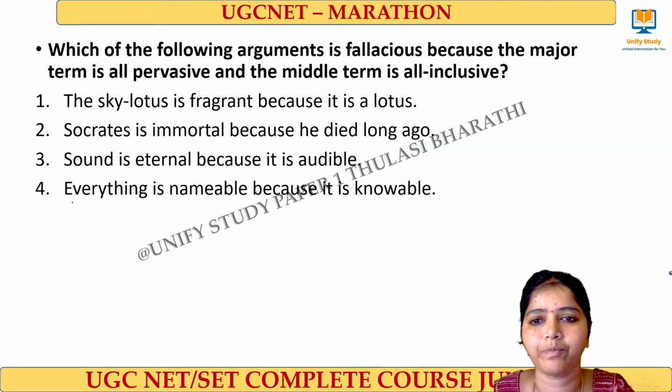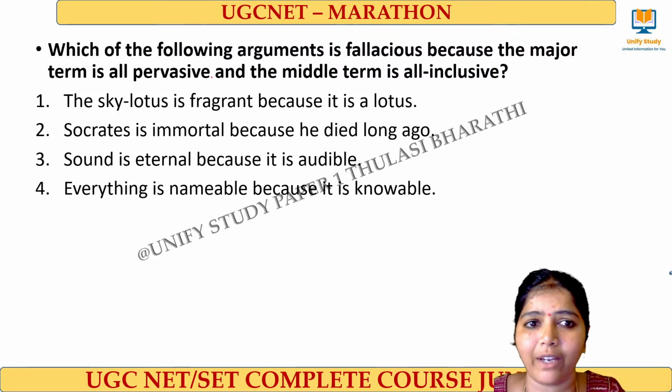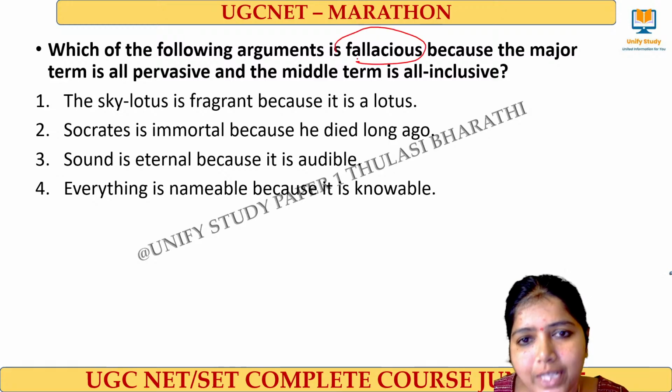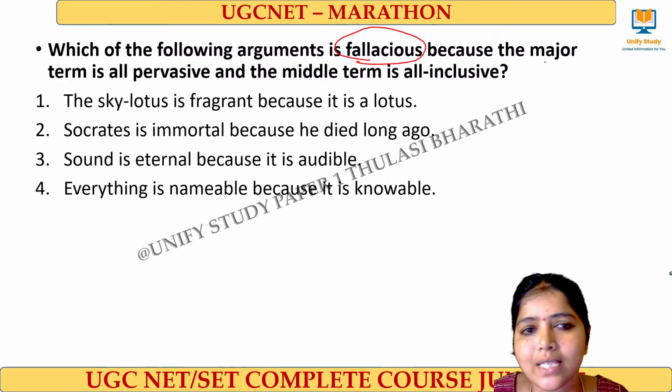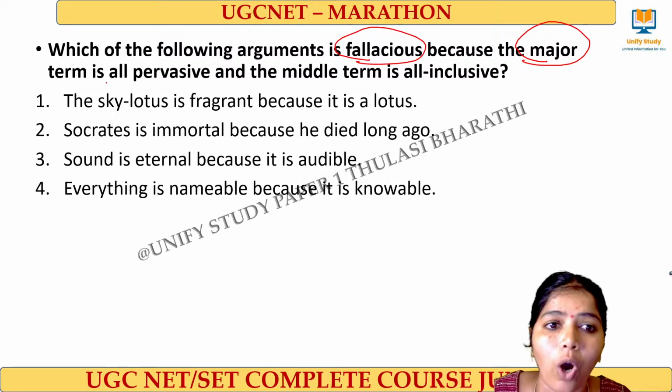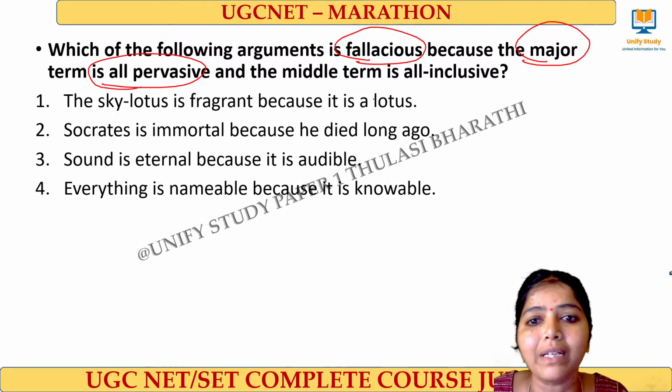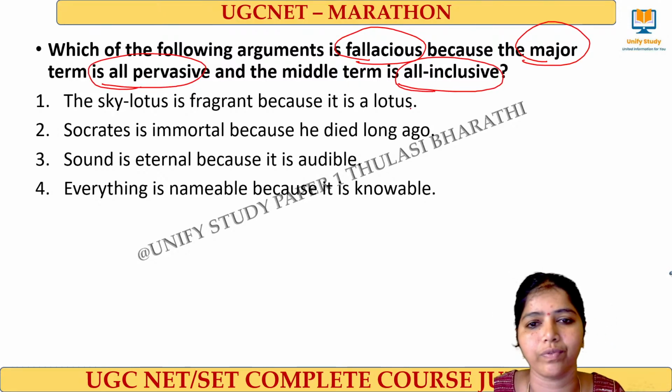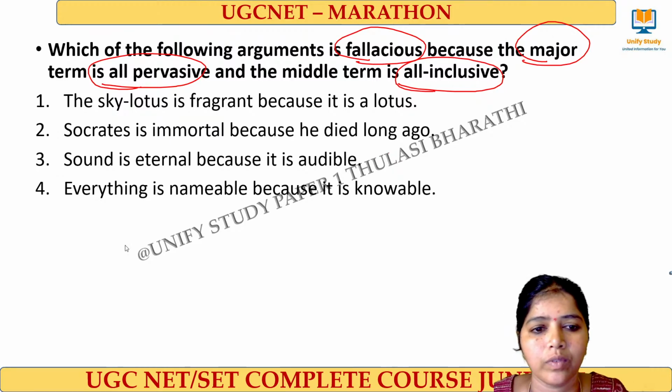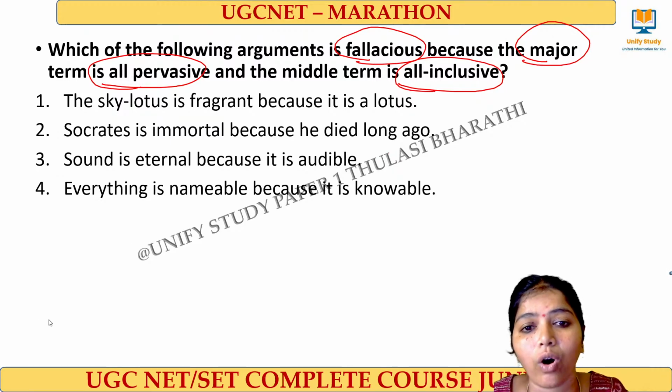Do the question. Here I will explain, don't worry. Which of the following arguments is fallacious? It's an error because the major term is all pervasive and the middle term is all inclusive. All pervasive and all inclusive.